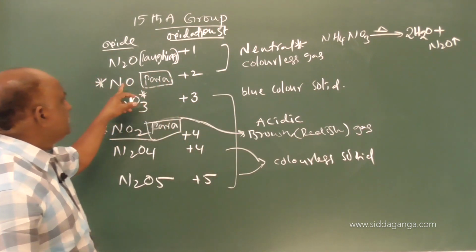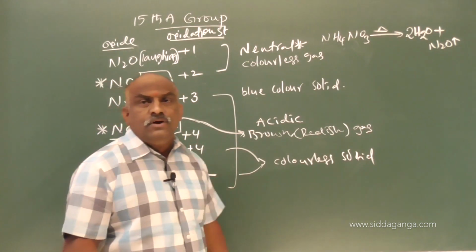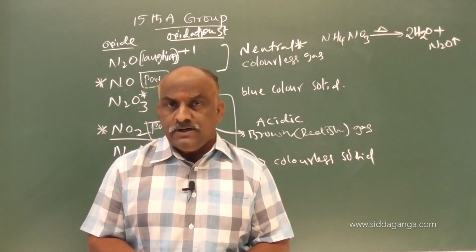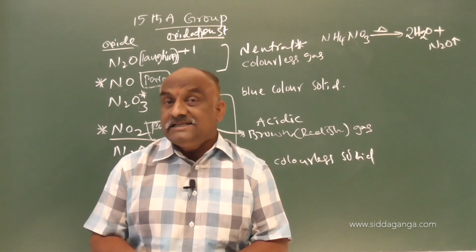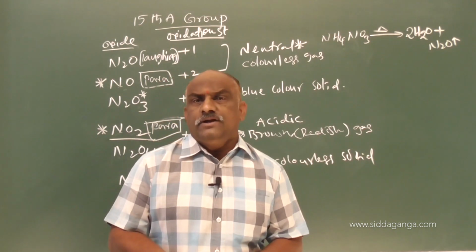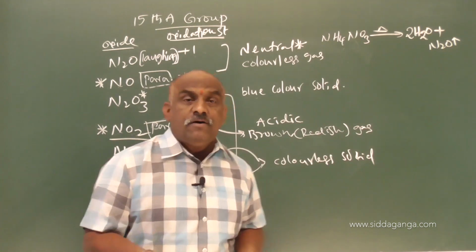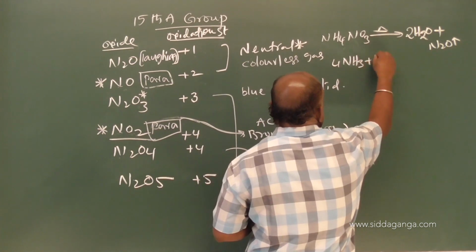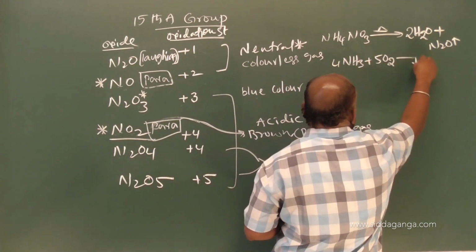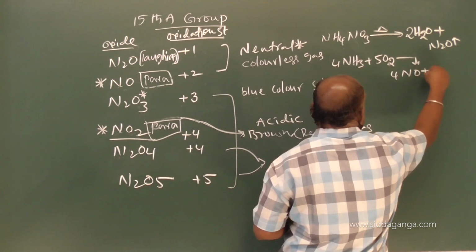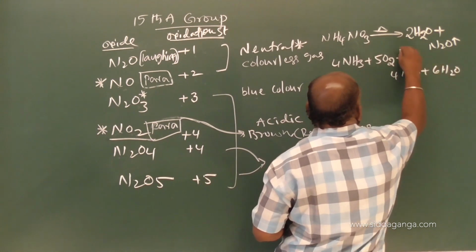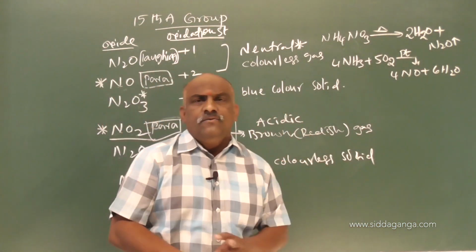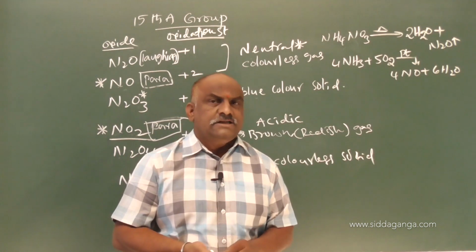And the second one is NO. What is NO? NO is nitric oxide. How to prepare nitric oxide? Already in the last class you observed the preparation of nitric acid, HNO3, by oxidation of ammonia: 4NH3 plus 5O2 gives rise to 4NO plus 6H2O. This reaction takes place in the presence of platinum catalyst. Already this reaction is familiar to all. In the last class we discussed this.